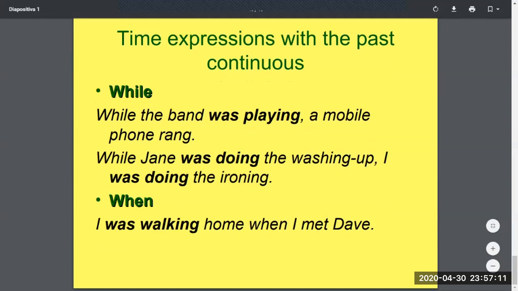While Jane was doing the washing up, I was doing the ironing. Right. So while, it's at the same time, they're both doing. When: I was walking home when I met Dave. So what is the continuous? He was walking home. What's the thing that happened? He met Dave.